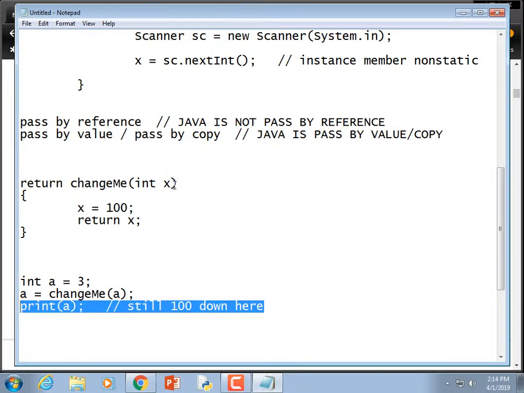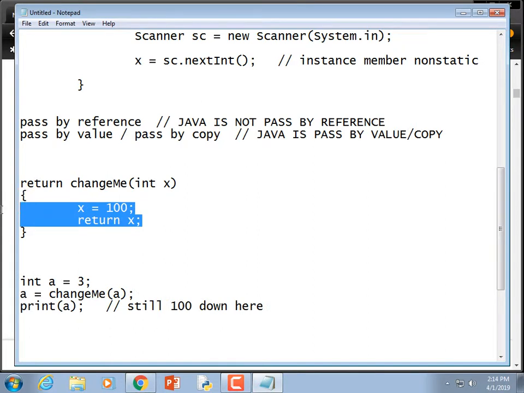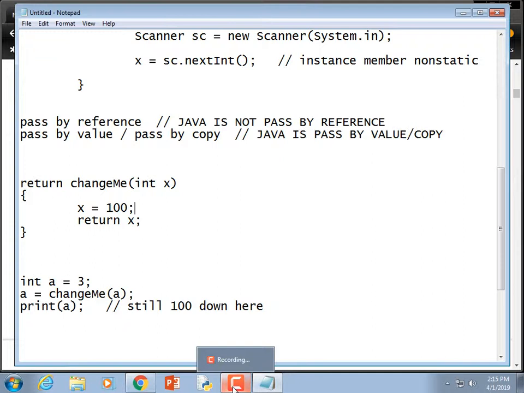If you pass a variable in, you're not going to be able to change it and have it affect here. You can do anything you want to in here, but it's just modifying the contents of a local variable. The parameter variable is a local variable, it doesn't touch this. On the other hand, if you return the value, then you can do anything you want to. Because that variable is only good inside that function. X is good in here, but when you put it outside of there, then it means nothing. The value doesn't get passed back unless you put the return. If you don't put the return, then x outside of it means nothing.